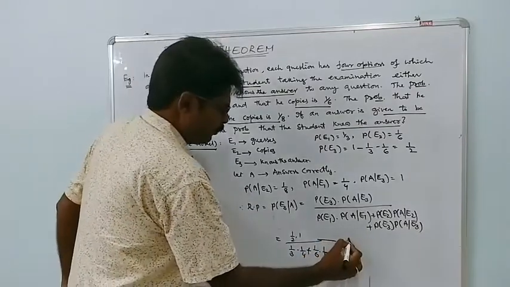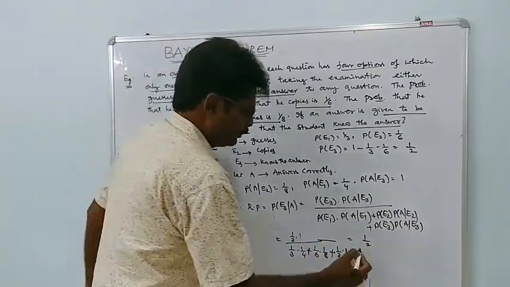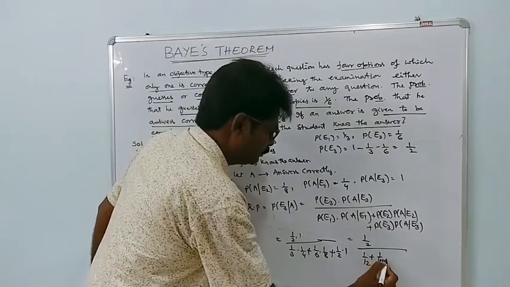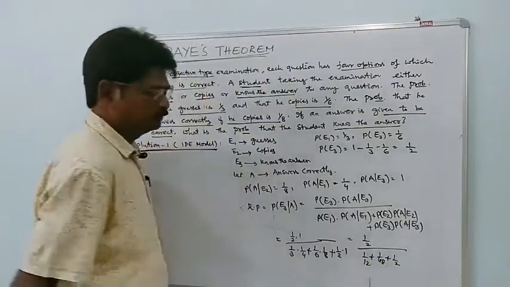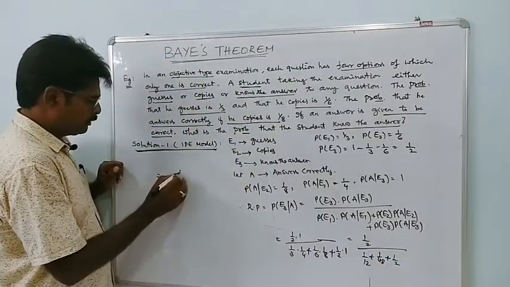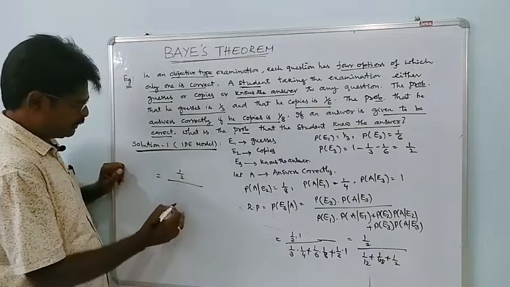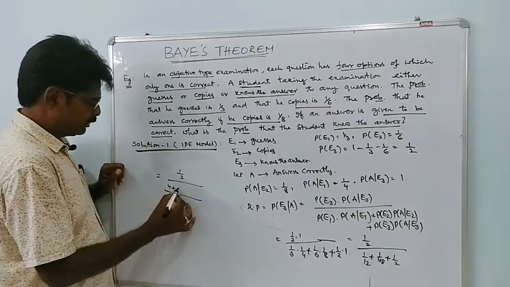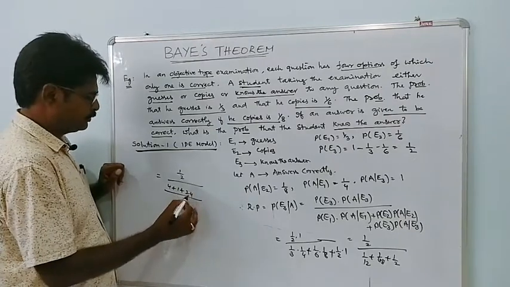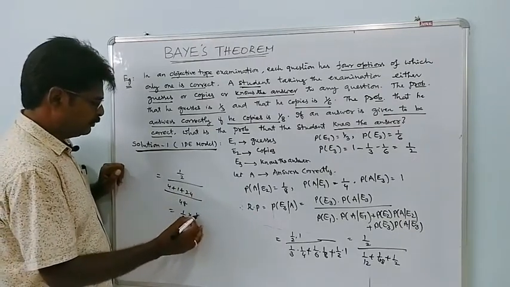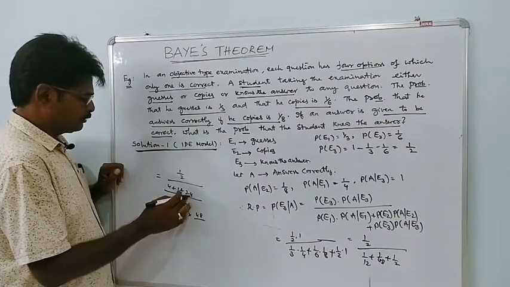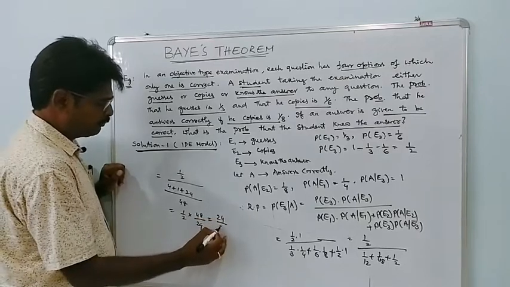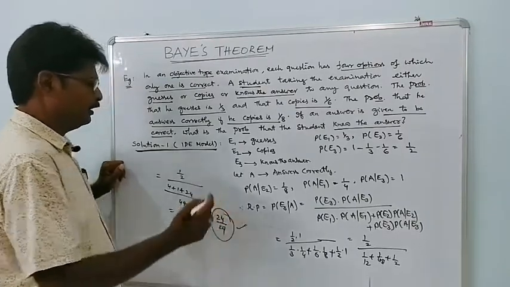Now it is 1 by 2 by 1 by 12 plus 1 by 48 plus 1 by 2. So this can be written as 1 by 2 by 48 is the LCM. 12 4s are 48, 1, plus 2 24s are 48, so 24 by 29 is the required answer.